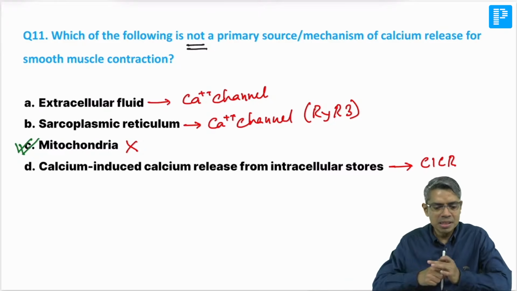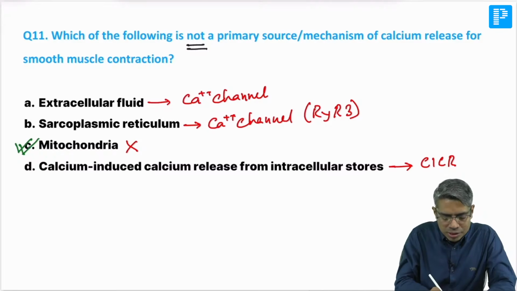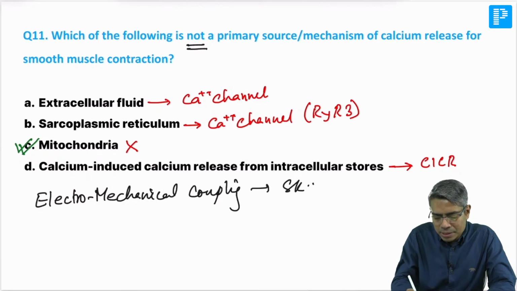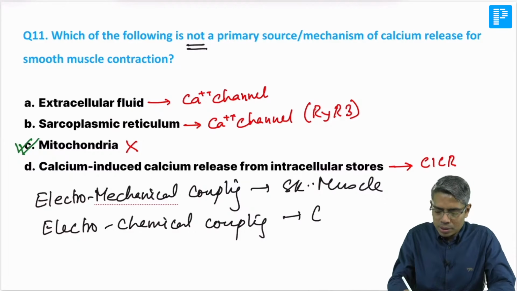Three things you have to remember, as there is a frequent question: electromechanical coupling. Electromechanical coupling for which muscle? For skeletal muscle. DHPR, RYR coupling we are seeking. Electrochemical coupling: this is the term used for cardiac muscle.